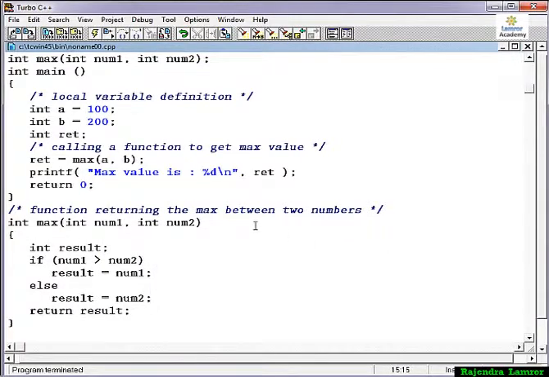I hope you understand what a function is and how it works, how control passes from one location to the function, and when the function is complete, the control comes back after the call. This is the process of function working.